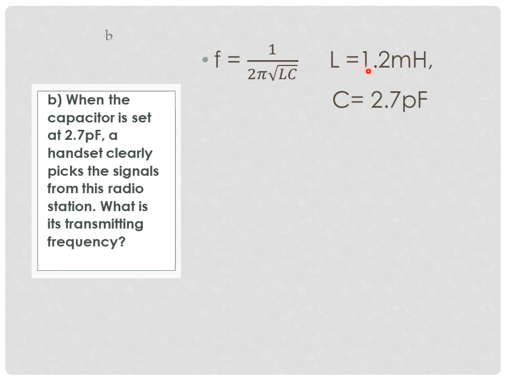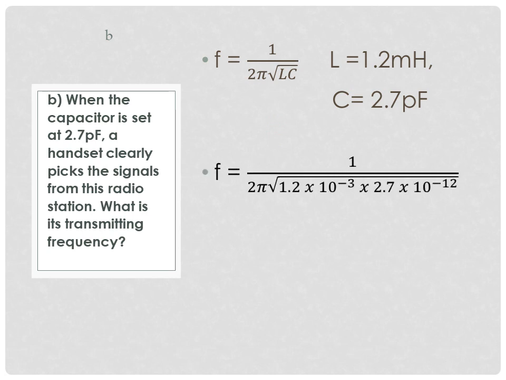The inductance is 1.2 millihenry, and the capacitance of the capacitor is 2.7 picofarad. It's just to substitute in this expression. And here we have 2.8 times 10 to the power 6 hertz. That is the transmitting frequency. Direct substitution.